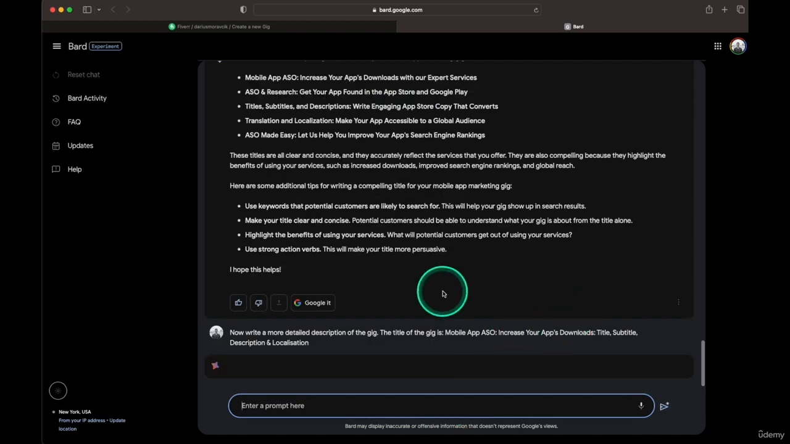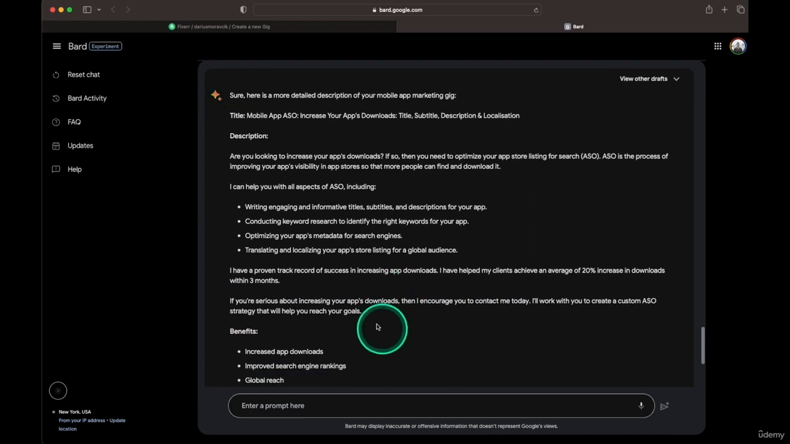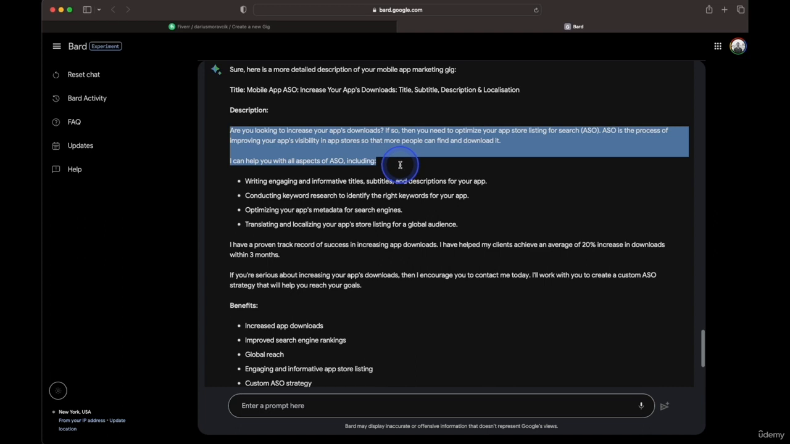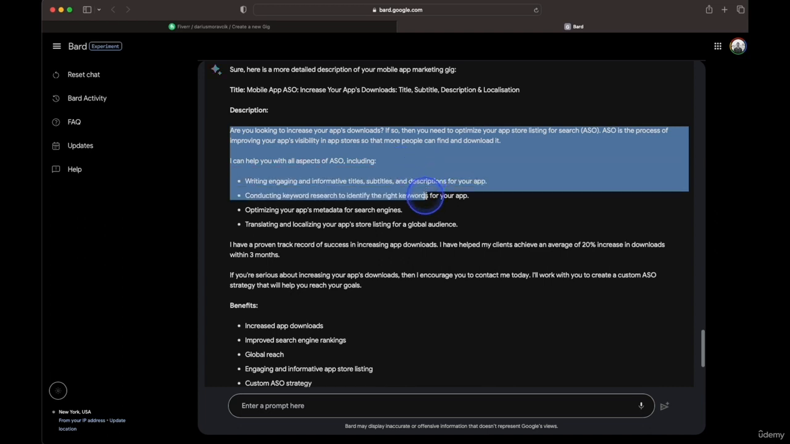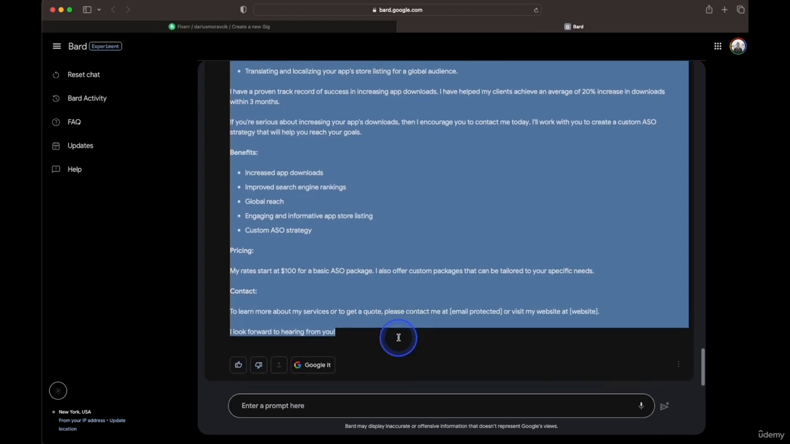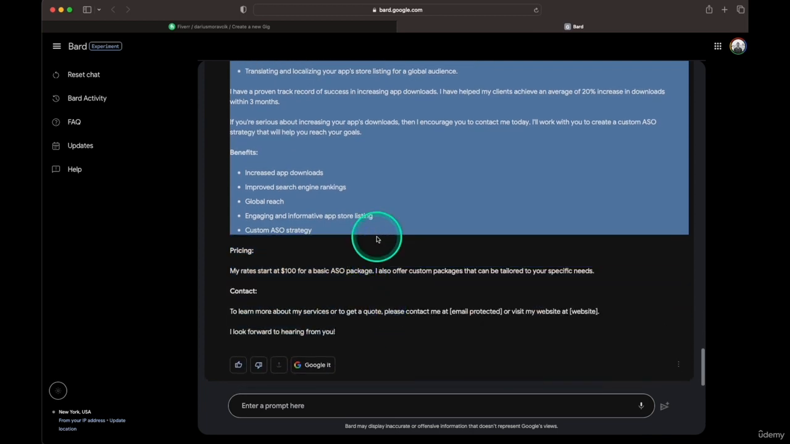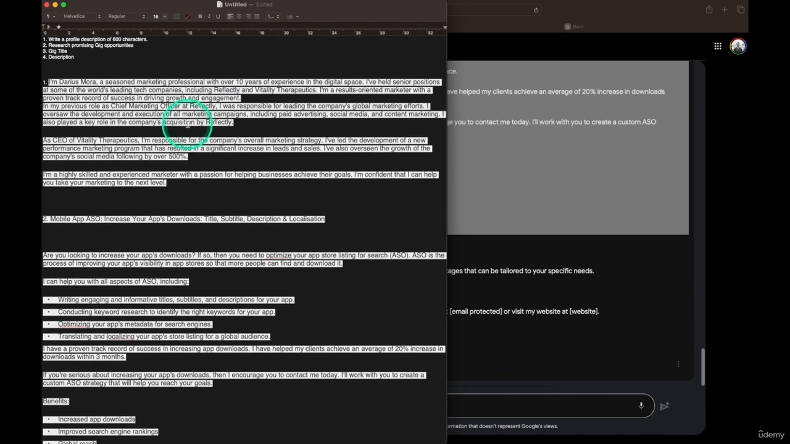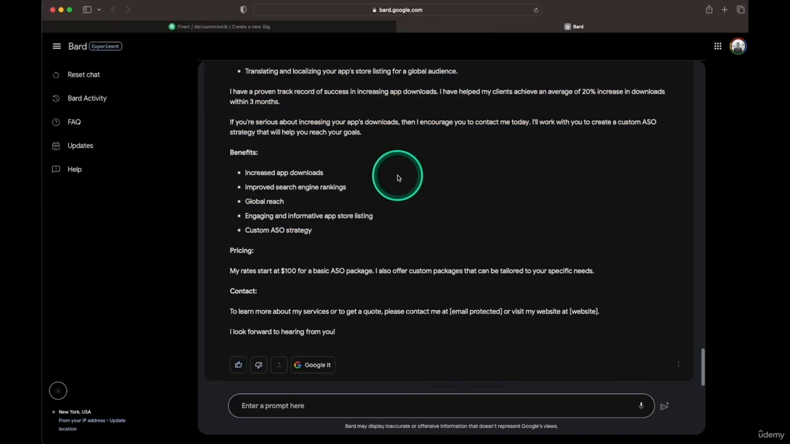So now we're going to let Bart write our description for us. And again, we'll take a look at it, take it as a base, and then edit it afterwards. Okay, writing engagement, title, subtitle, and so on. And there's a bit more pricing. We don't need the pricing because there's a separate section within Fiverr. Okay, so now we have everything we need to get started. I'm going to go back to Fiverr now.